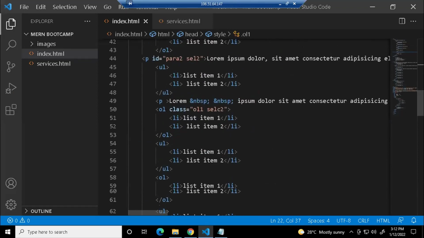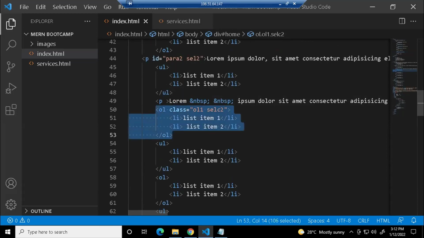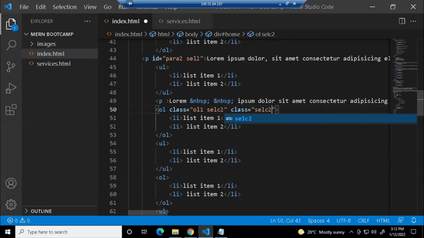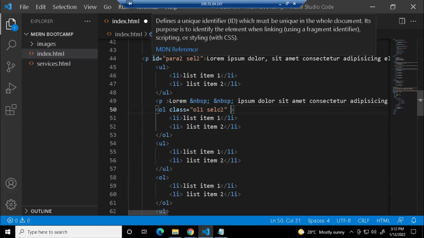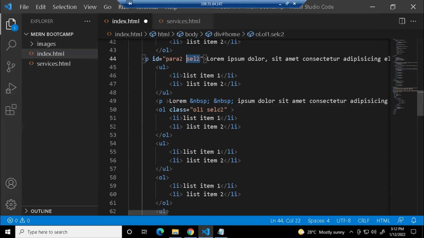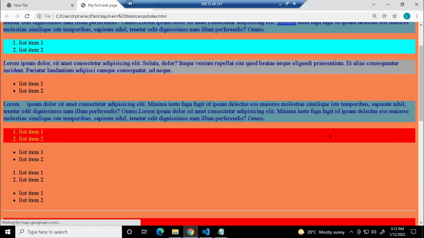So that is the difference, right? If you're writing a class attribute, you can add any number of selectors to a particular class attribute. You cannot again write class equals and give SELC2. Only once you can write the attribute, but you can give multiple values for the class attribute. But the ID attribute will take only one value. It can't take more than one selector as a value. If you're giving only one selector, it will work fine. Is it clear? What is the difference between an ID and a class selector?